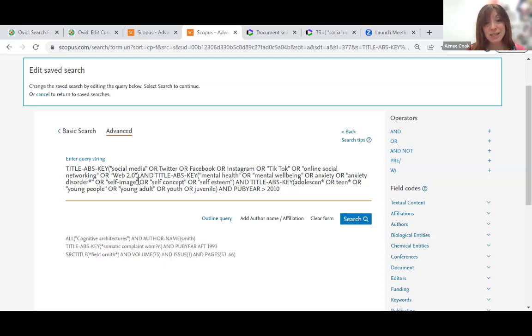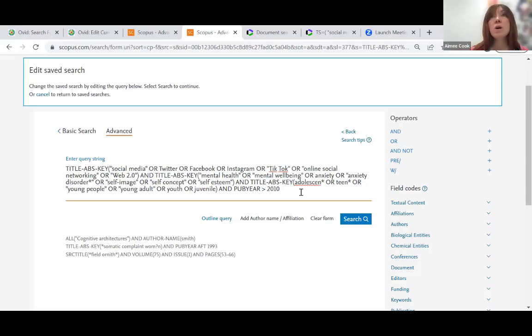We don't have that functionality. So any single synonym, any keyword that's relevant, throw them all in. Make sure you're wrapping the phrases in quotation marks. Make use of truncation wherever possible. A couple of other tips that you may want to use.